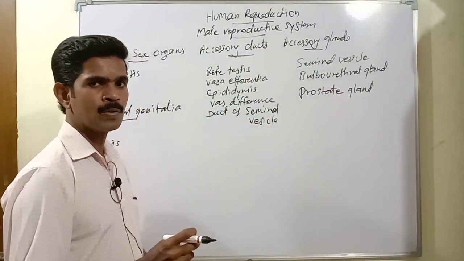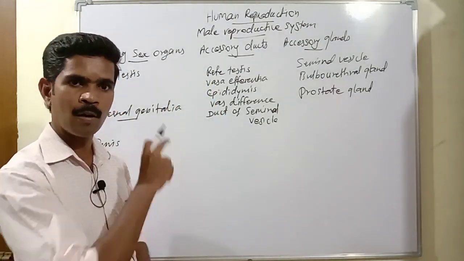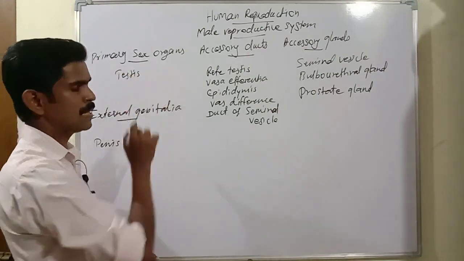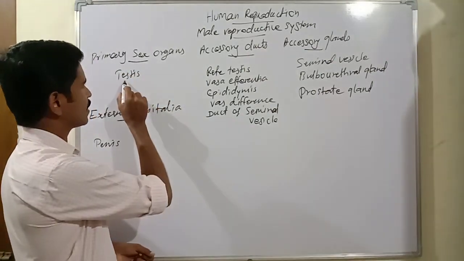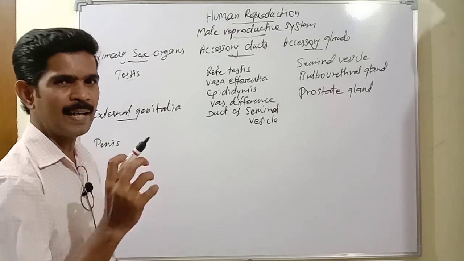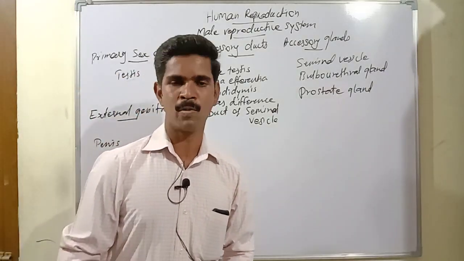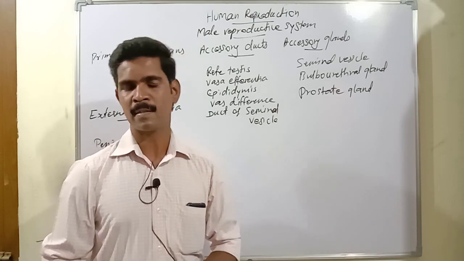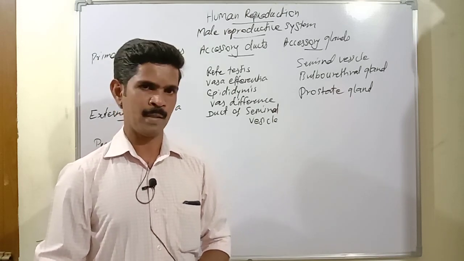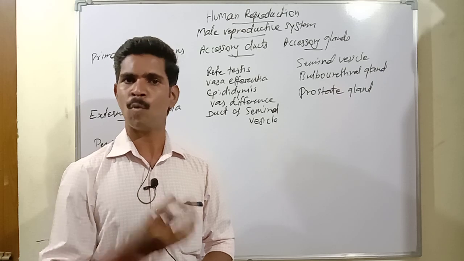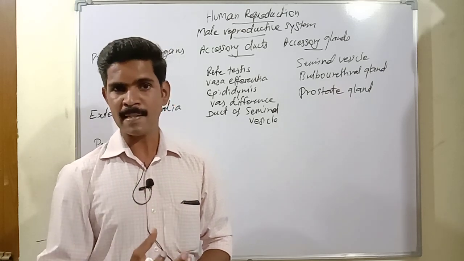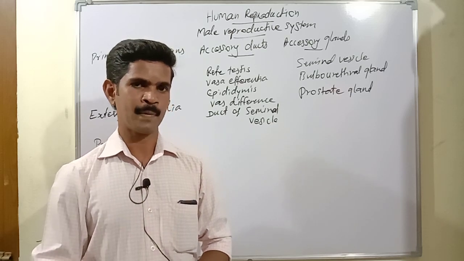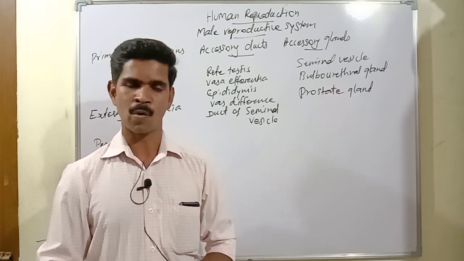Now we are going to study all these organs or sections one by one. First I will explain the primary sex organ, the testes. A pair of testes, a pair means two testes. The two testes are present in the male reproductive system, and the shape of the testis is oval, and the testis is located in a bag-like structure. This bag-like structure is called the scrotum.